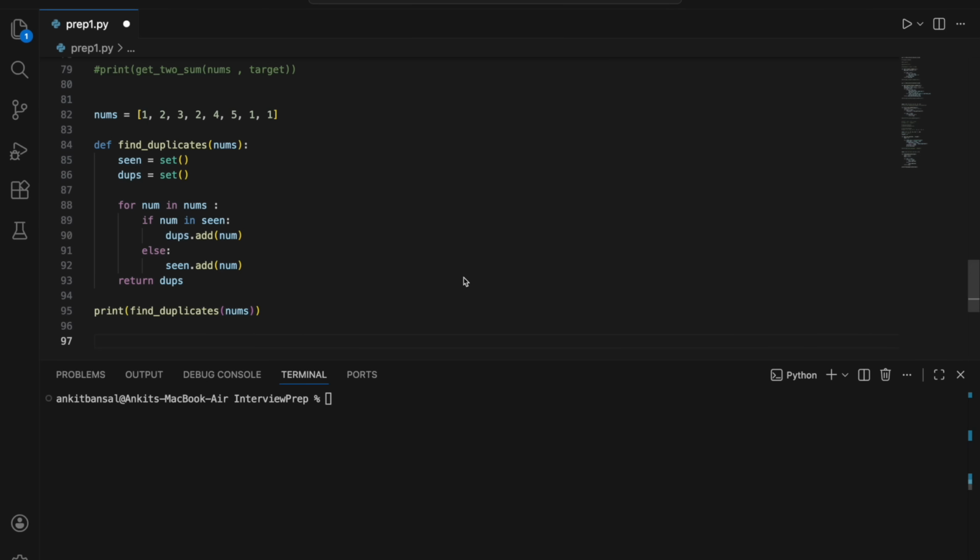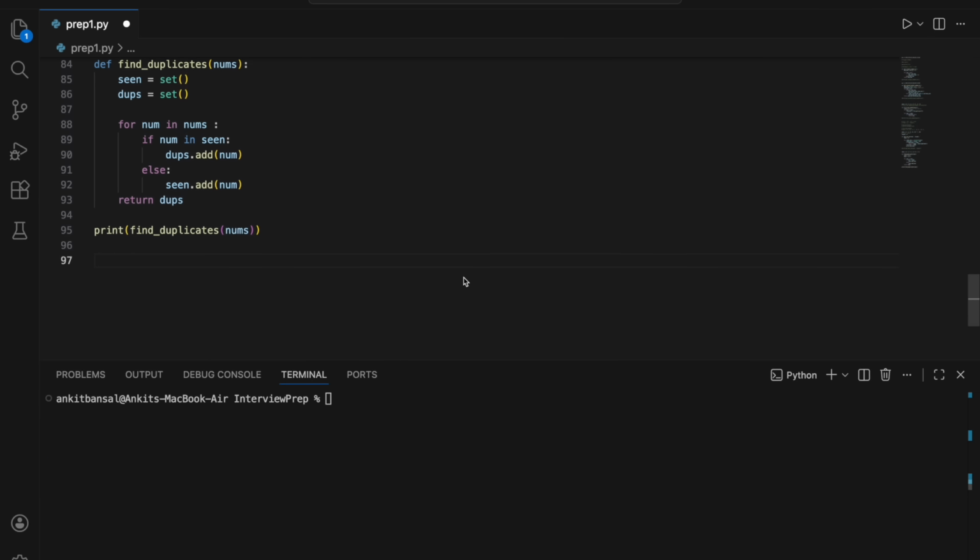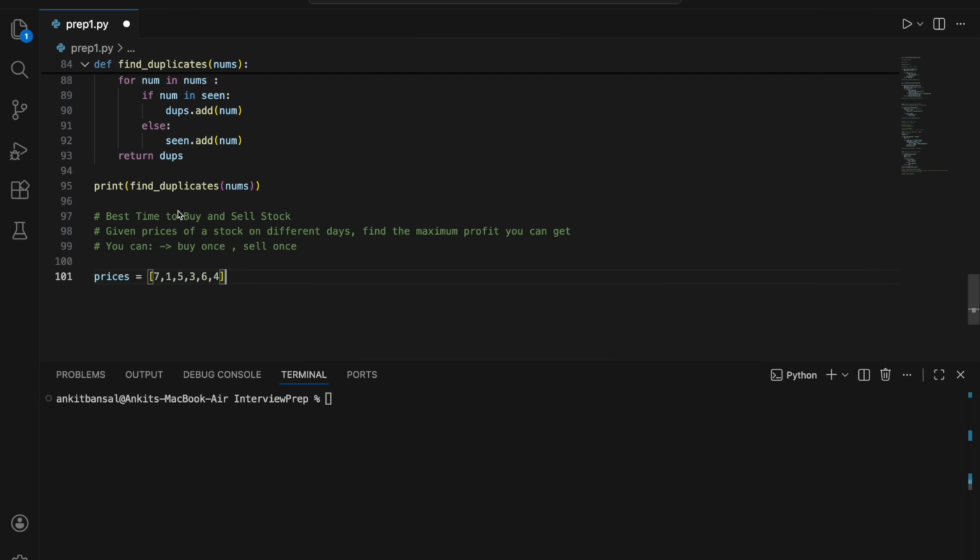Let's move on to the next question, and a very interesting question this one. So here's the question, right? The question name is best time to buy and sell stocks, right? Given the prices of a stock on different days, find the maximum profit you can get. You can buy once and also sell once.